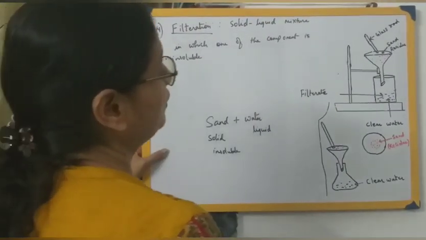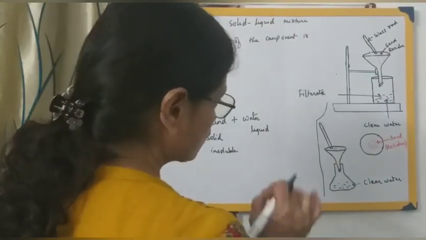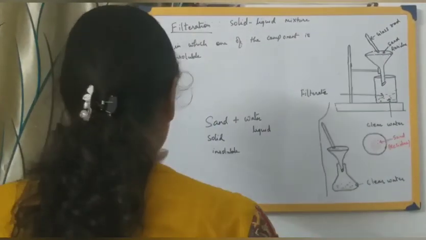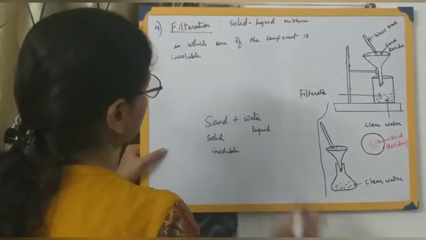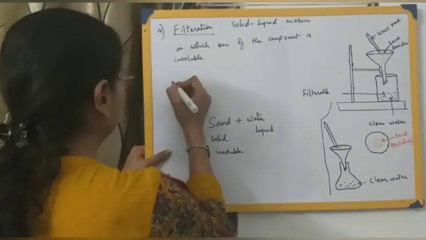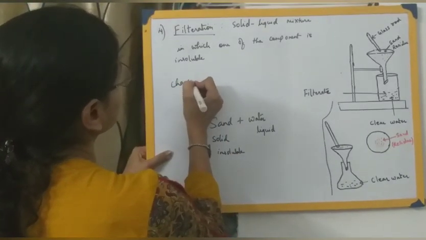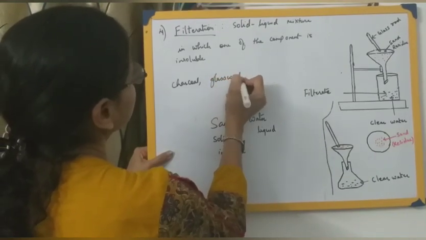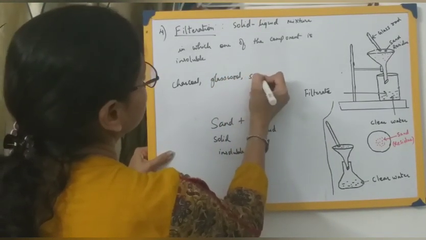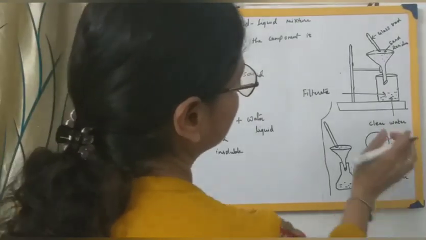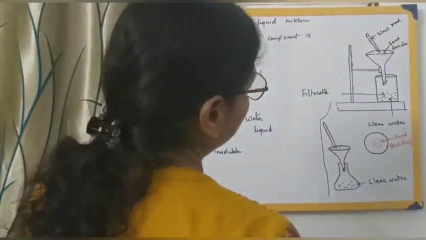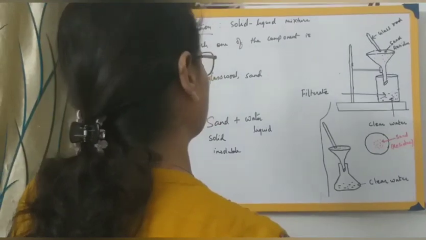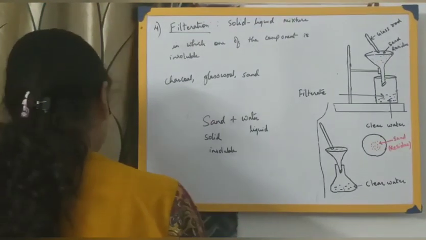There are various types of filter. Filter paper is the most commonly used filter that we always use in the laboratory. Besides, there are other filters also, such as charcoal, glass wool, and sand. These are the other types of filter, but filter paper is the most common one that you will always come across. Okay, so with this we complete filtration.